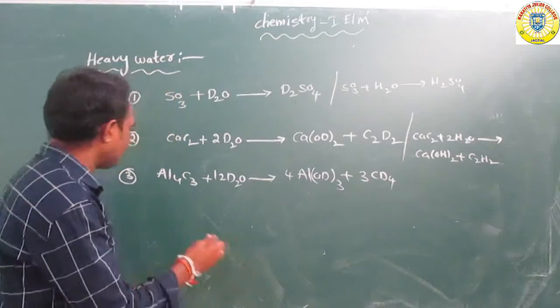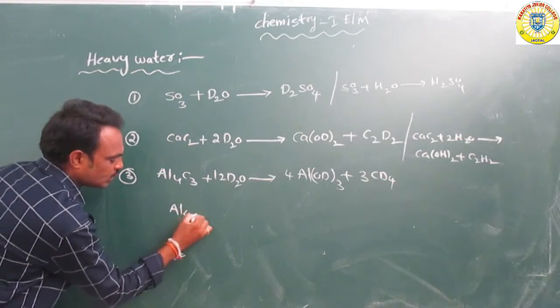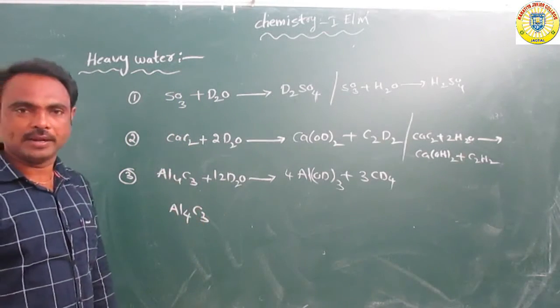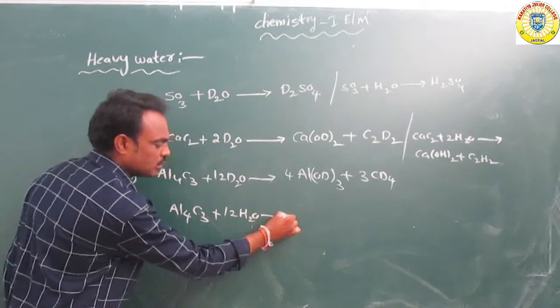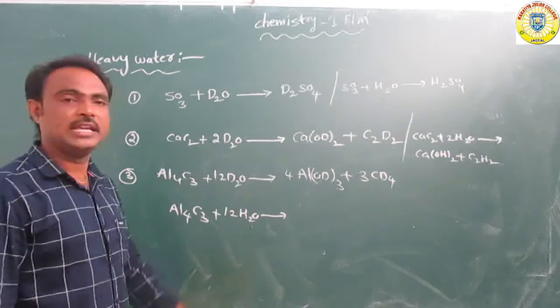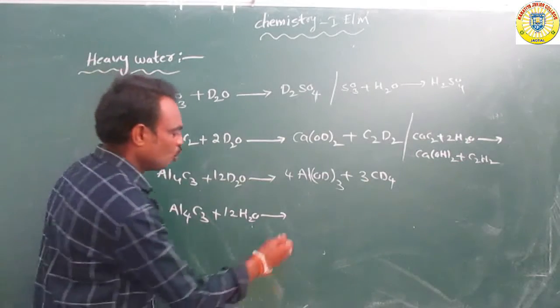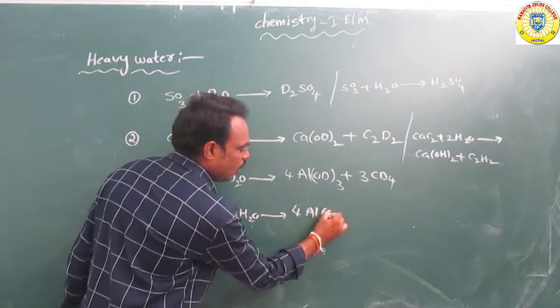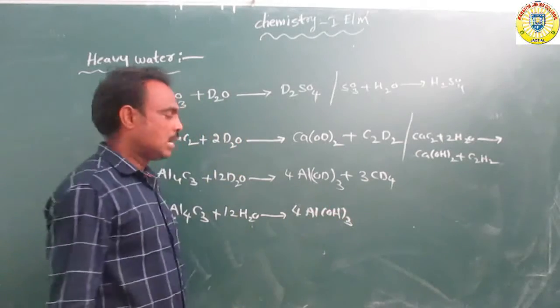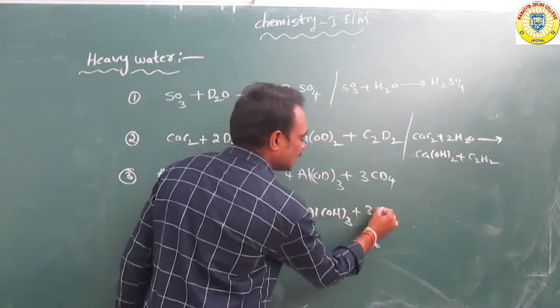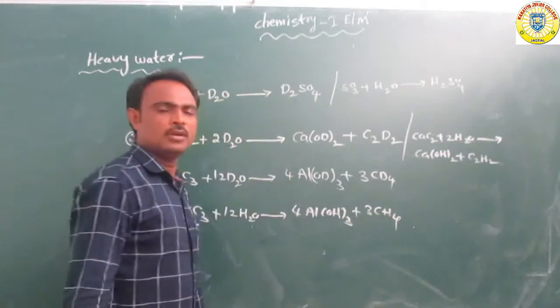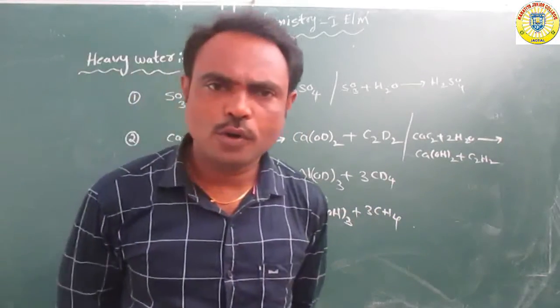Suppose for example Al4C3, aluminium carbide. This aluminium carbide reacts with water molecules to form Al(OH) taken thrice, aluminium hydroxide, and next further CH4. What is CH4?